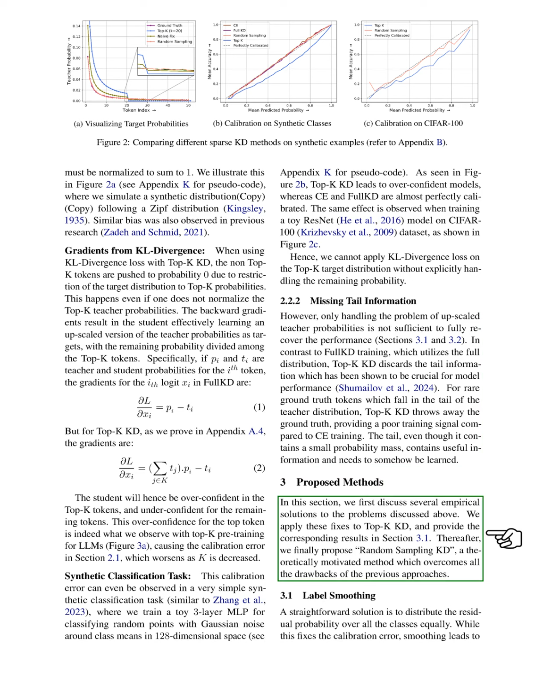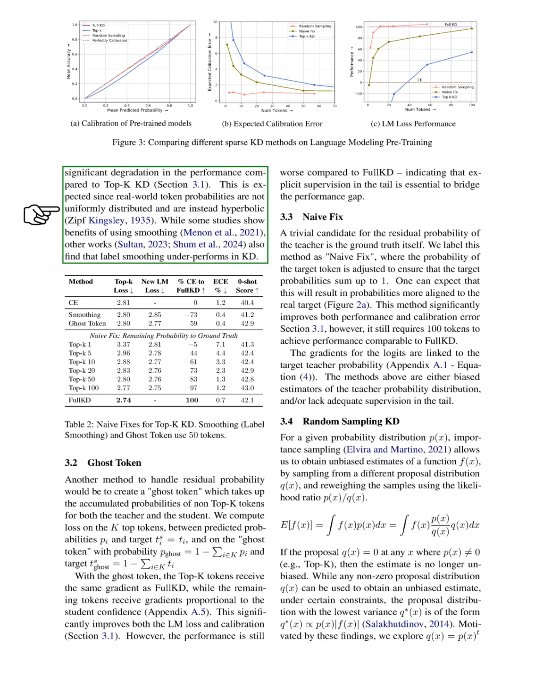We then propose several empirical solutions to these issues and apply them to top-K KD, presenting the results in a table. One straightforward approach is label smoothing, where we distribute the leftover probability equally among all classes. While this corrects the calibration error, it significantly reduces performance compared to top-K KD, as real-world token probabilities are not uniformly distributed.